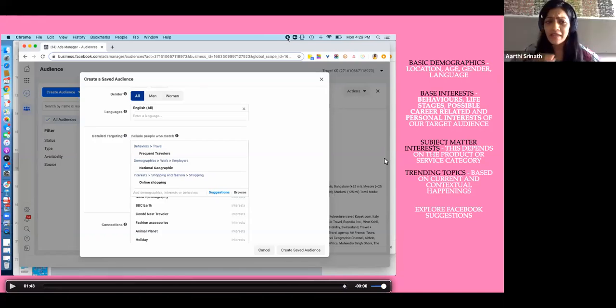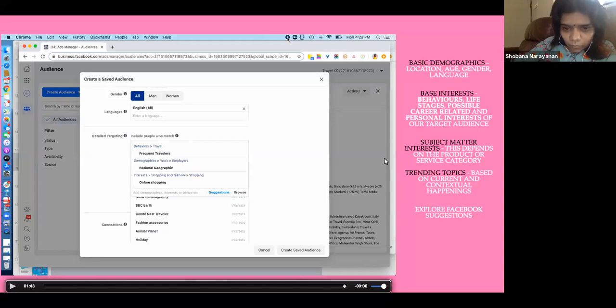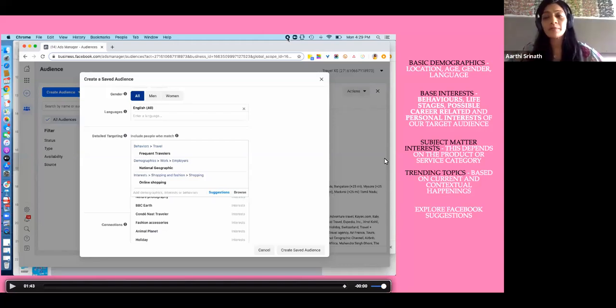They keep expanding the interests. In fact, if your competitor is large enough, you can even put the competitor's name as an interest, and you will have everyone who's interested in the competitor. So it's really fun to create an audience. You can test it in many ways. If the audience is too large, you can cut it down by geographies and have ads for different geographies. Another hack that we use is that there are more men on Facebook than women. So if we want a common audience and also a women's audience, we try to create an ad specifically for women. We try all these different things to create this audience on Facebook.